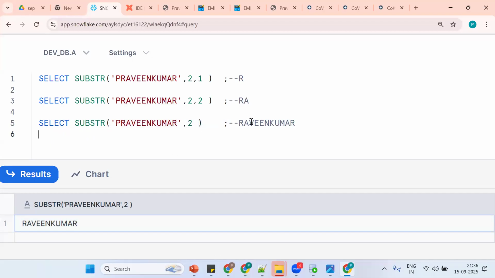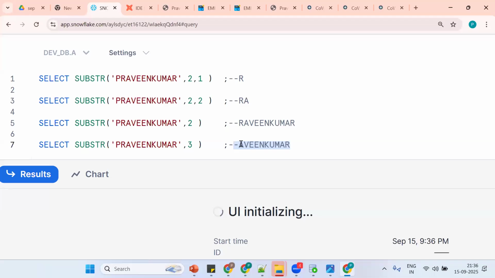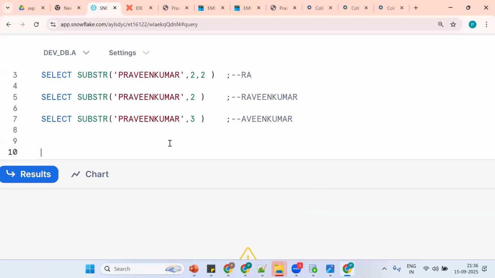One more time, if you are not able to understand. Suppose if I put 3, 1, we will get just A. If I remove the second number, then starting from the third character, it will give all the characters. Okay, so that is the functionality so far. Same thing, let me go one more time.